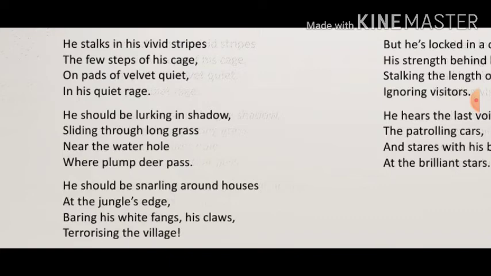Now let us see the rhyme scheme in the second paragraph. Here it is A, B, C, B. Grass, pass. Again we find enjambment. Where can we find enjambment? In the second line you see sliding through long grass, no punctuation mark, near the water hole, no punctuation mark, where the plump deer pass. Only here we have a full stop. So these two lines are referring to enjambment.